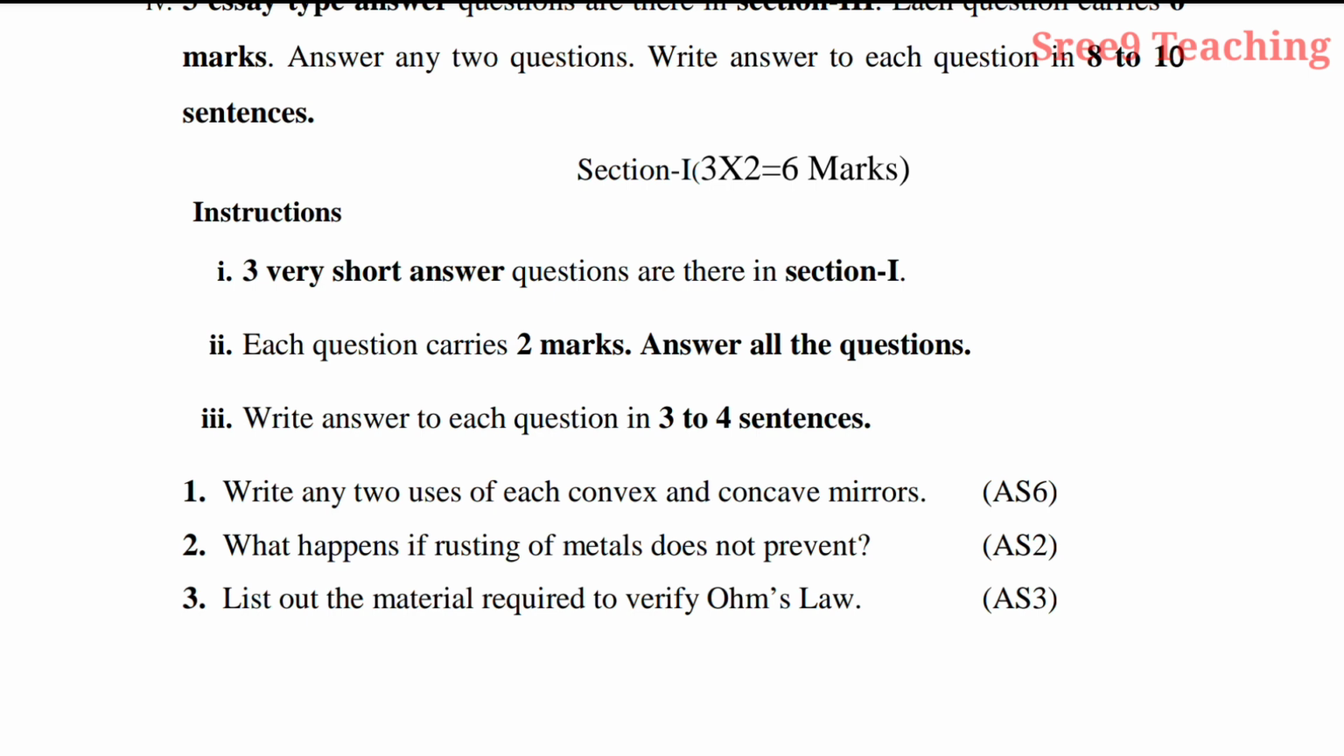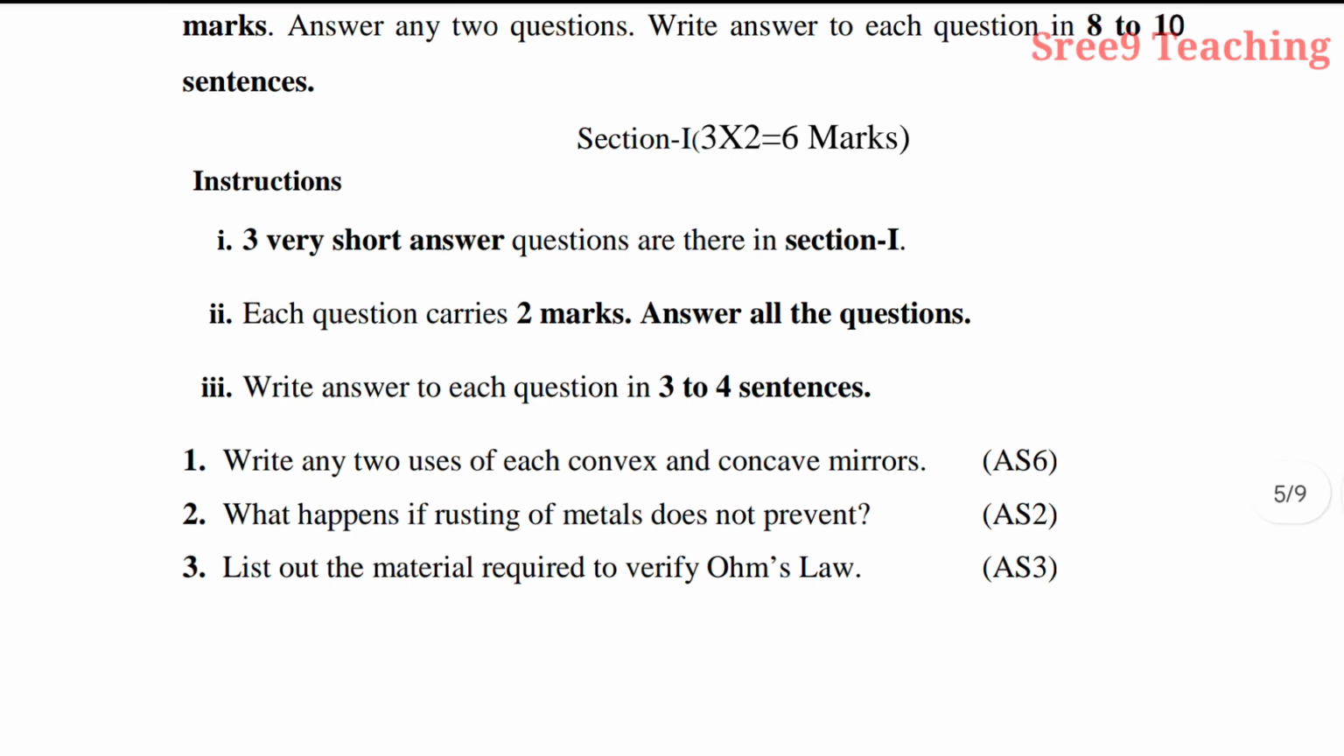So one question will definitely be given asking uses. Okay, here 3 marks you'll easily get. Now the second question, you see, what happens if rusting of metals is not prevented? This is given from the 11th chapter, metallurgy. Number 3, list out the materials required to verify Ohm's law from current electricity. Ohm's law, you know, is a very important question. So these 3 questions will be there in section 1. You have to answer all the questions.